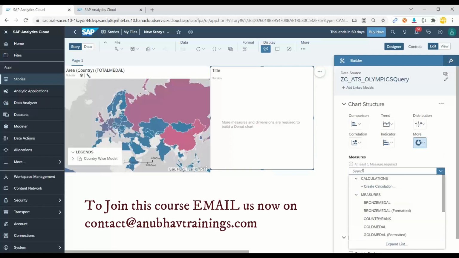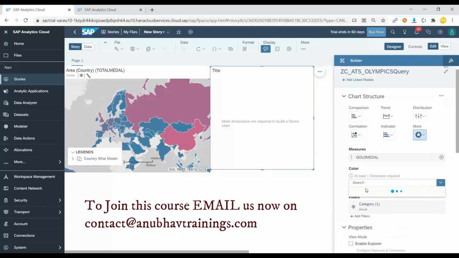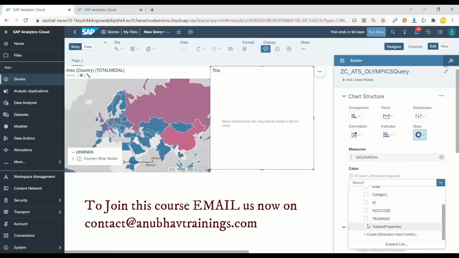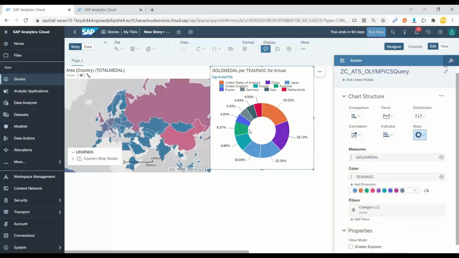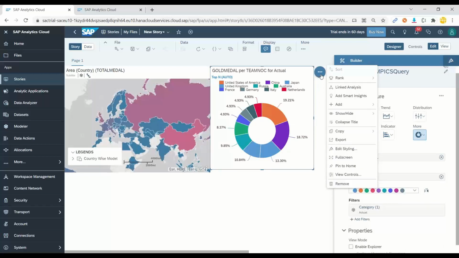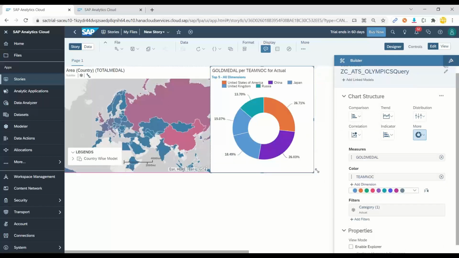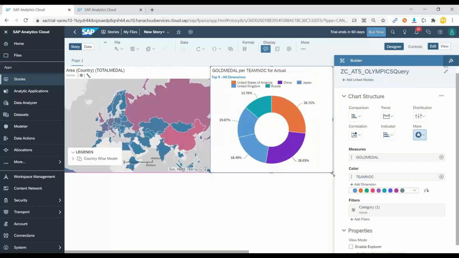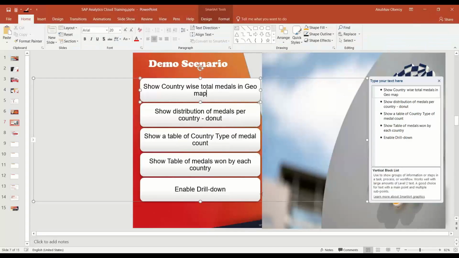Here we will choose the measure as, let's say, gold medal, and I will choose the dimension as country. We are interested in the top 5 countries, so go to more options and rank only the top 5. These are the top 5 countries which have won the most gold medals. Okay, so let's move to the next requirement.